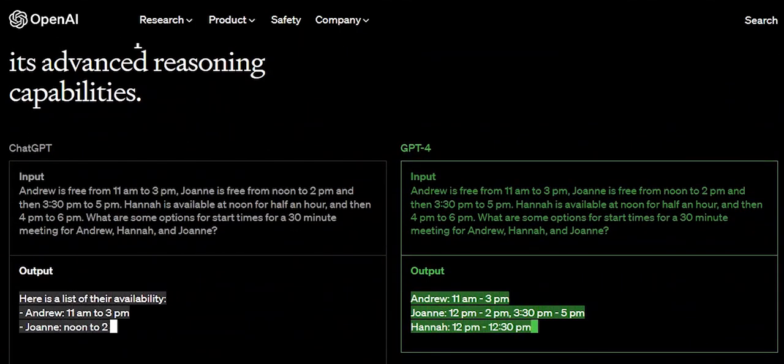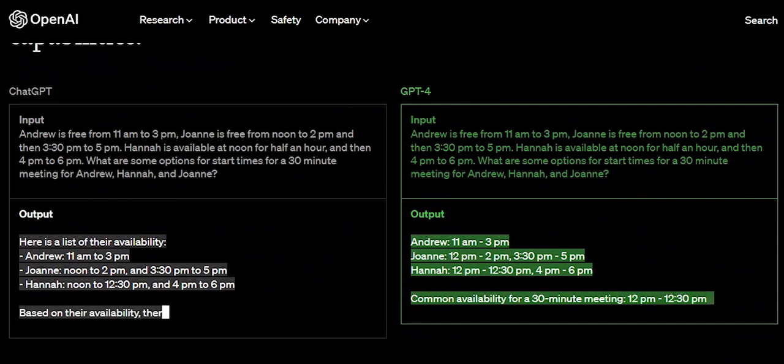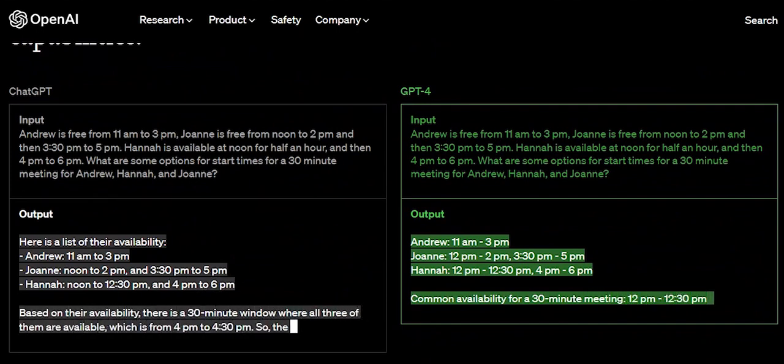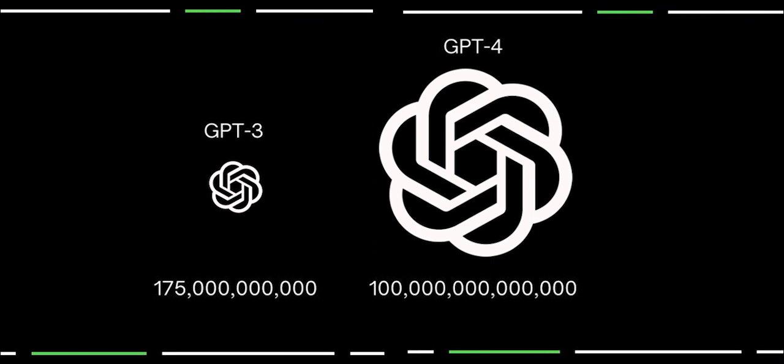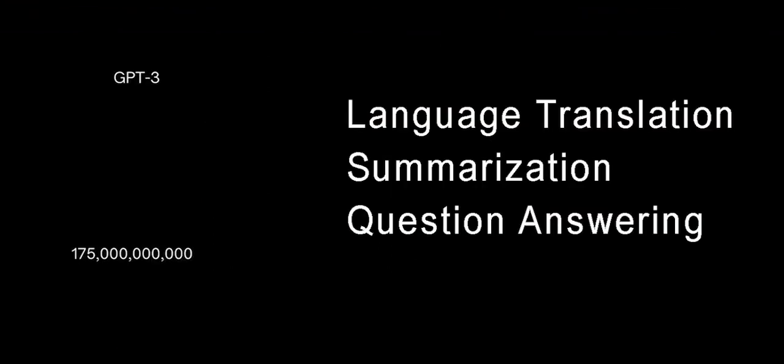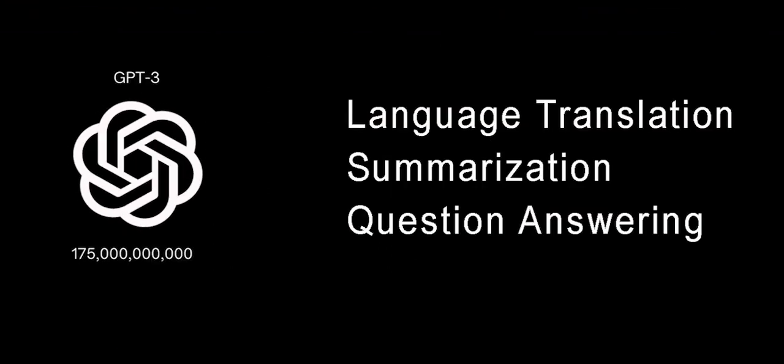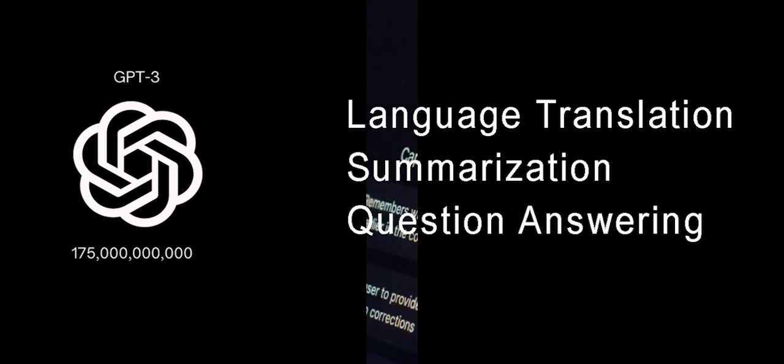We will evaluate and contrast the capabilities, performance, and potential applications of the ChatGPT 3.5 and GPT-4 algorithms. This will provide you with a better understanding of the differences between them. GPT-3 is the third generation of the Generative Pre-trained Transformer GPT series. It currently holds the record for the largest AI model with 175 billion parameters. GPT-3 is capable of performing a wide variety of natural language processing tasks such as language translation, summarization, and question answering with little fine-tuning required.